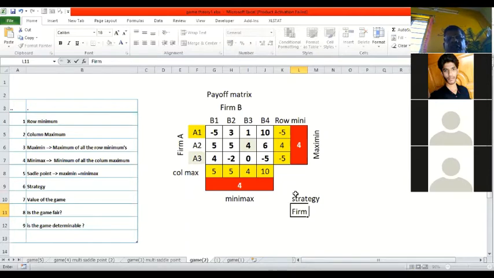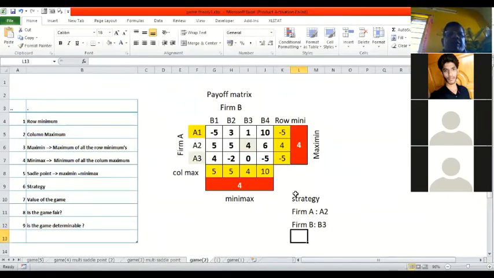Sir, but 4 is at 2 places now. Exactly, I'll come to that. The strategy for firm A is A2, and for firm B it is B3.